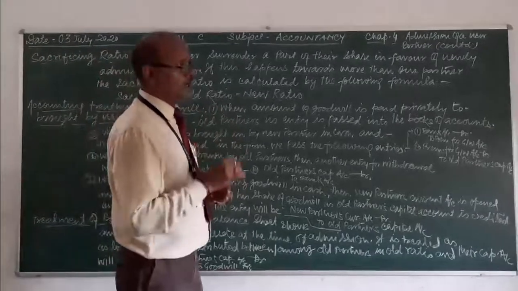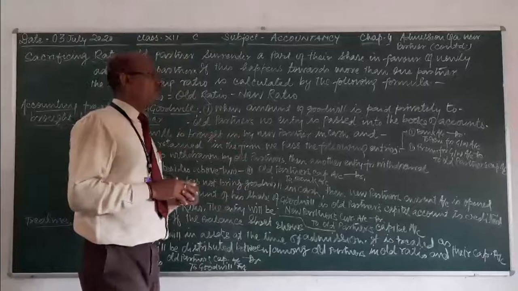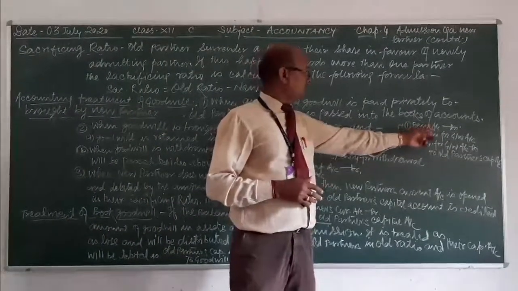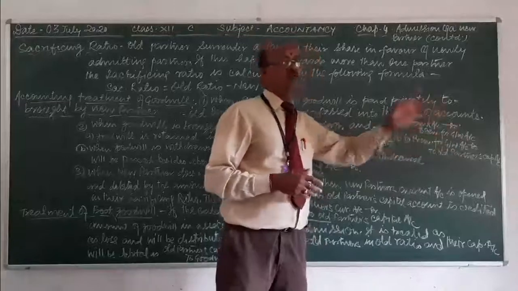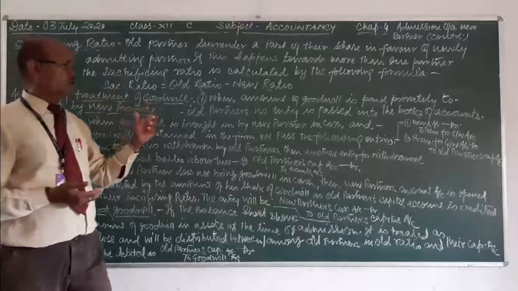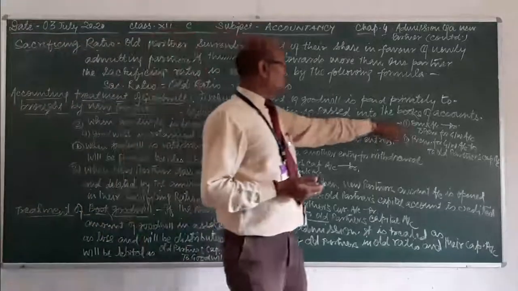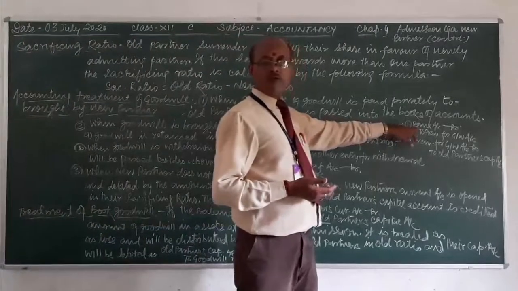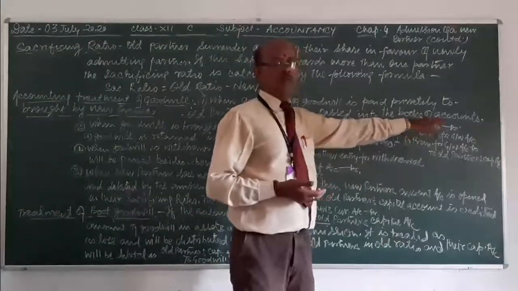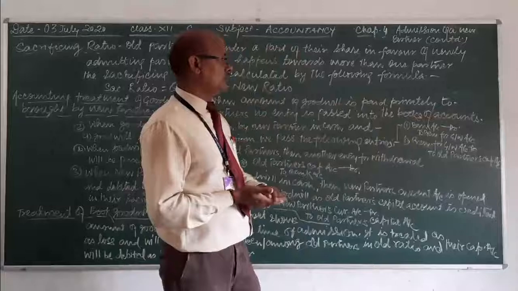Number one, for bringing cash in the firm, that is entry number one: bank account debit to premium for goodwill account. Debit what comes in. The firm will debit bank, because in his bank account the new partner will pay the amount.